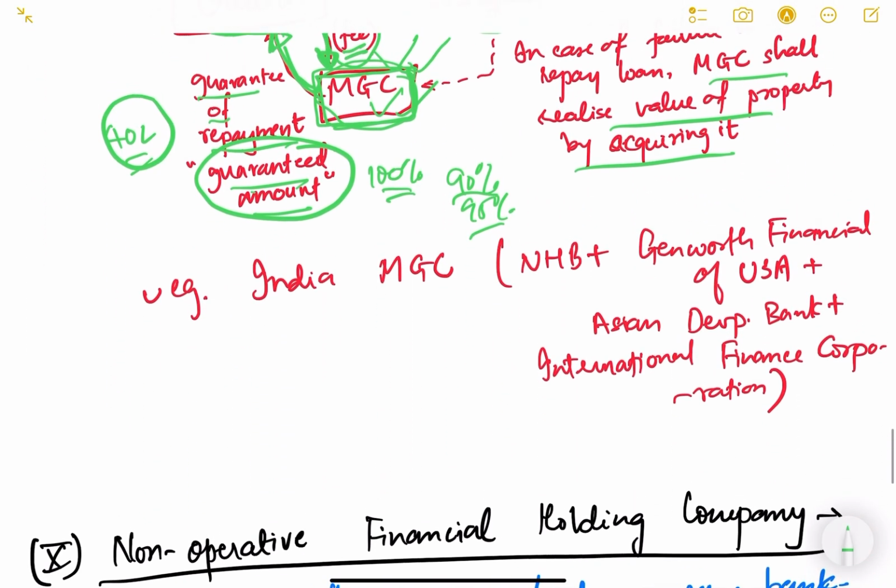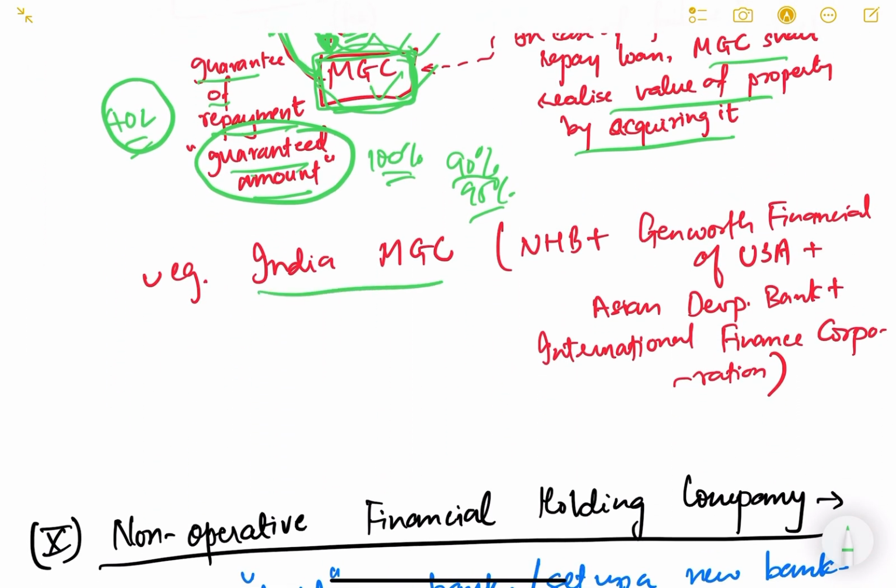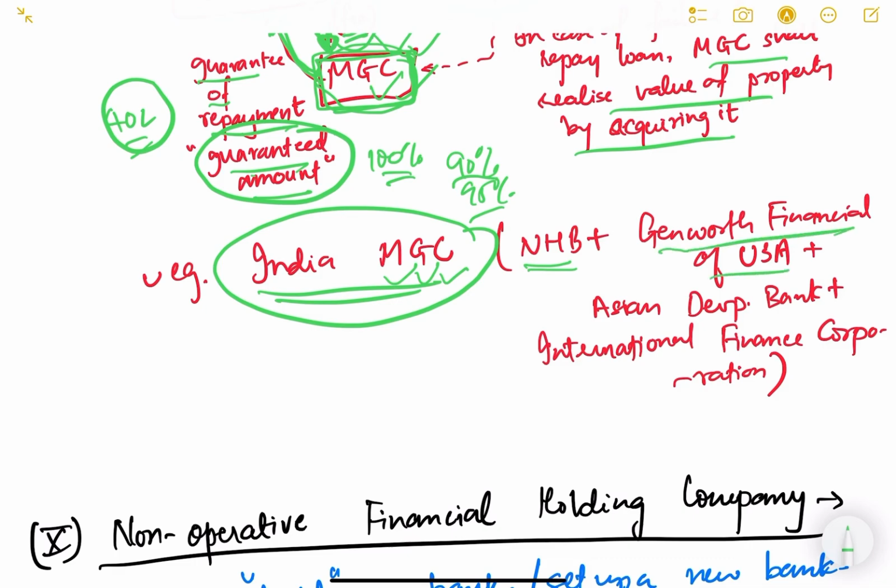Now in India there is one company, India MGC, called India Mortgage Guarantee Company, and it is a joint venture of many different banks or companies. It is a joint venture of NHB, National Housing Bank, then Genworth Financial of United States, Asian Development Bank, International Finance Corporation. So it is a joint venture of all these different players.